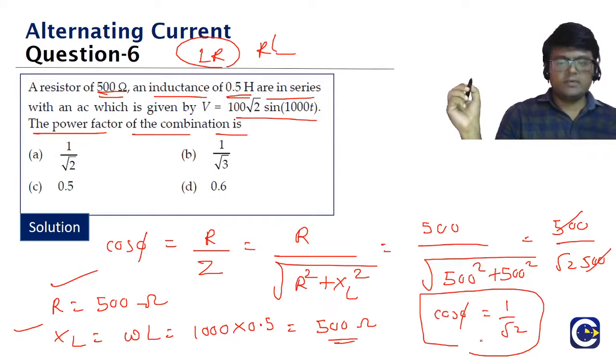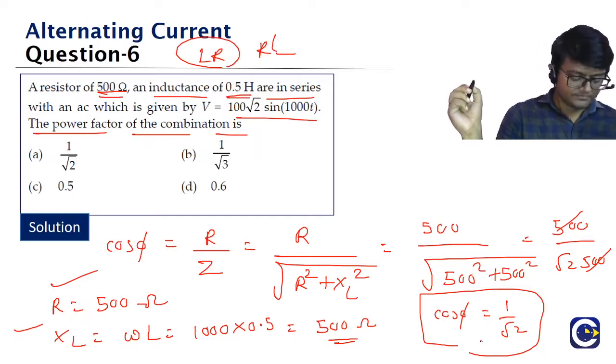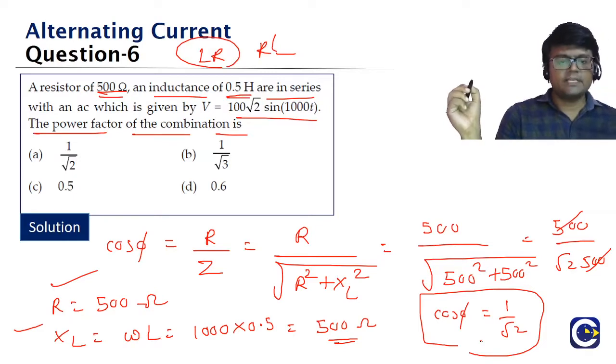Asher John, yeah. What is the answer for the power factor, guys? 1 by root 2. So what is the power factor formula? Cos phi is the power factor, right? Cos phi will be equal to R by Z. Clear, guys? 6th, you must be getting it as A.